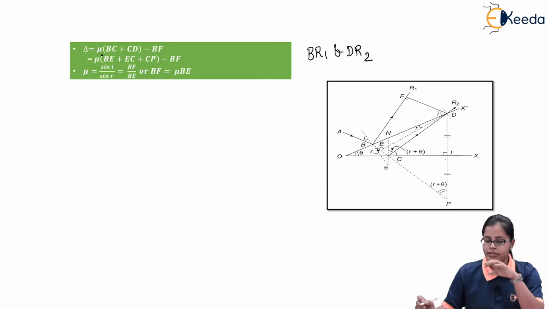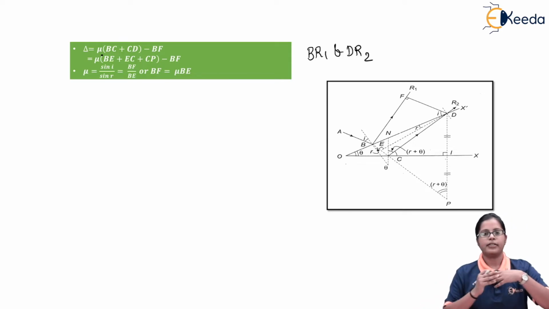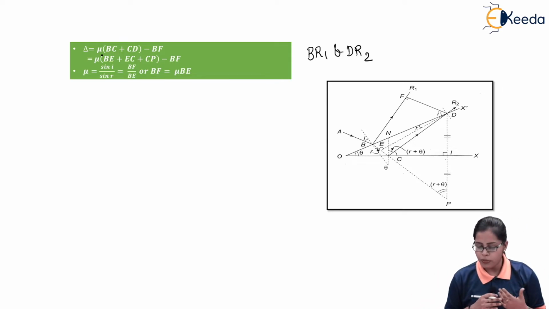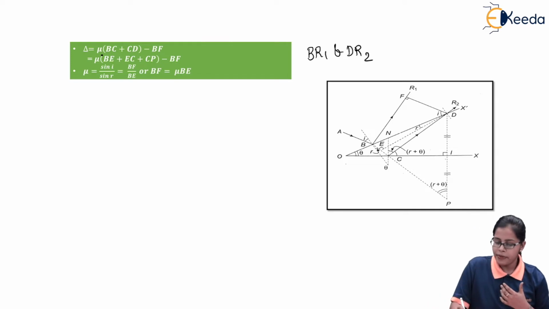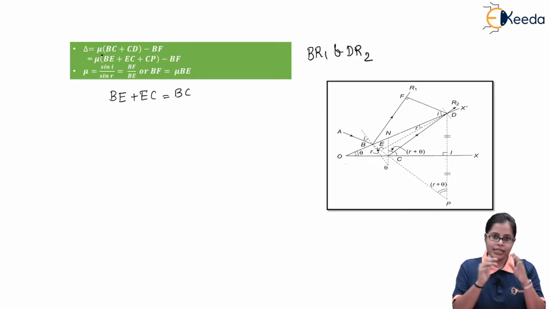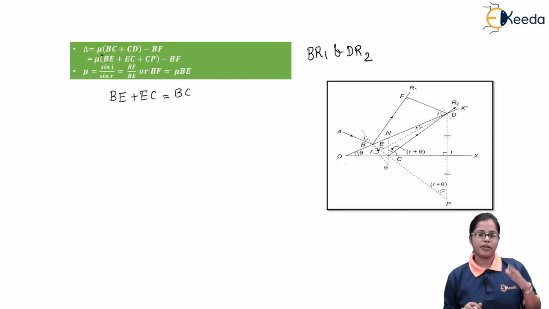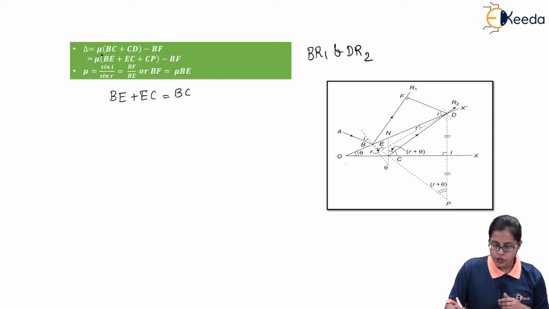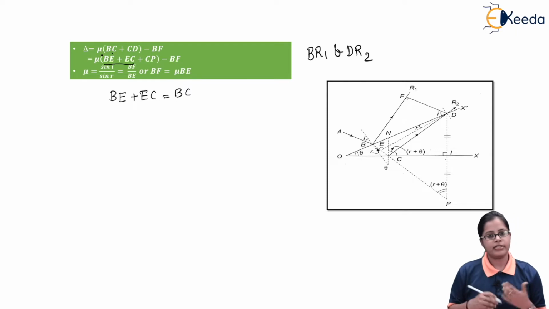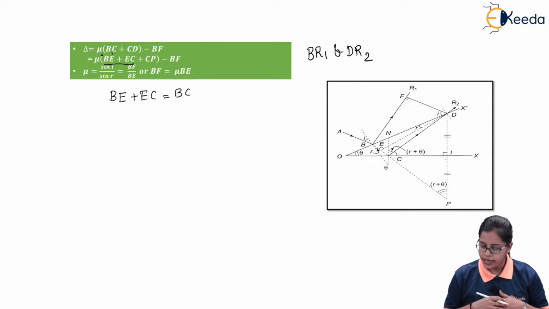Now if we look at this diagram, we can divide this BC into two parts. As we are aware, BC can be written as BE plus EC, because E is dividing the BC line into two equal parts. So instead of BC, we are writing BE plus EC, and the remaining equation is as it is.